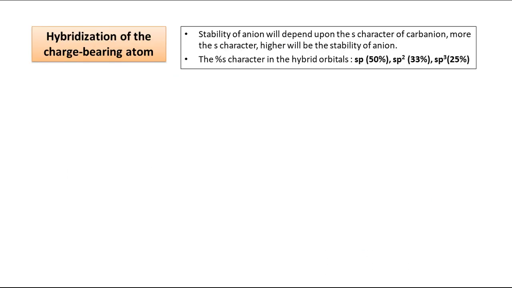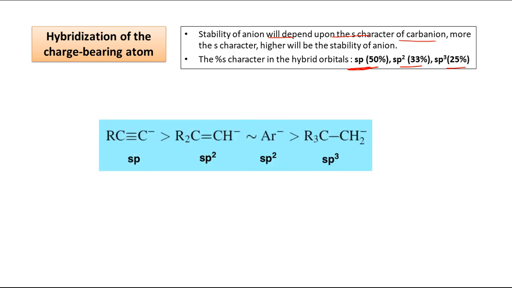Next, hybridization of the charge bearing atom, that is the negative charge bearing atom. Stability of the anion will depend upon the S character of the carbanion, because the percentage of S character increases: for sp it is 50%, sp2 it is 33%, sp3 it is 25%. So obviously with increase in S character, stability will also increase. When it is sp hybridized, that is C≡C triple bonded, and this carbon is carrying the negative charge, it has maximum S character, so that is why it is more stable than the next one, because in the second one there is a C=C double bond and one hydrogen.